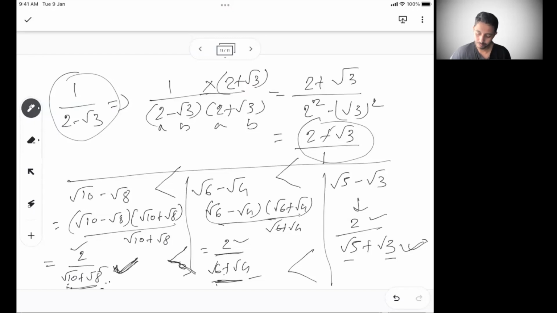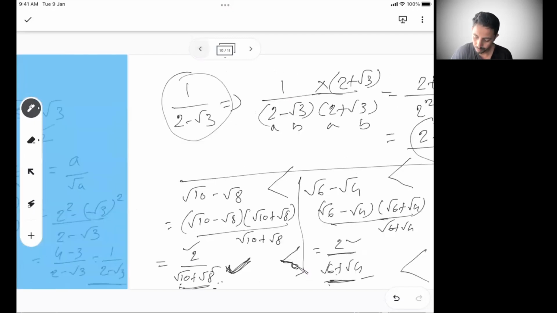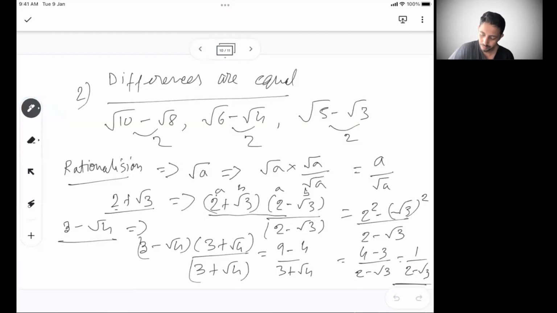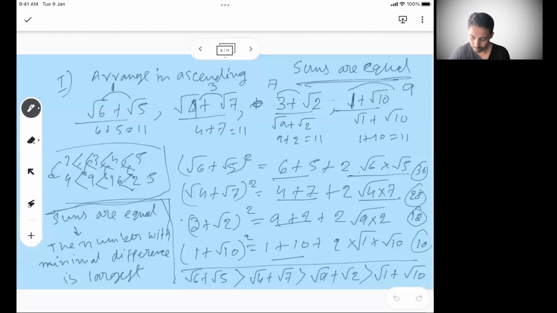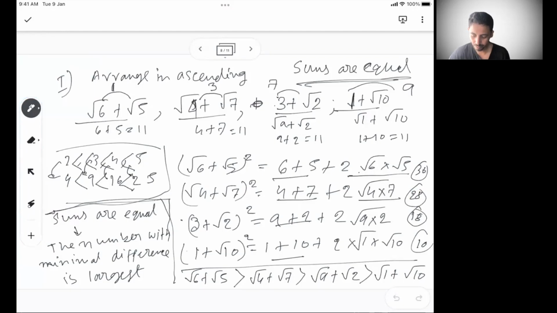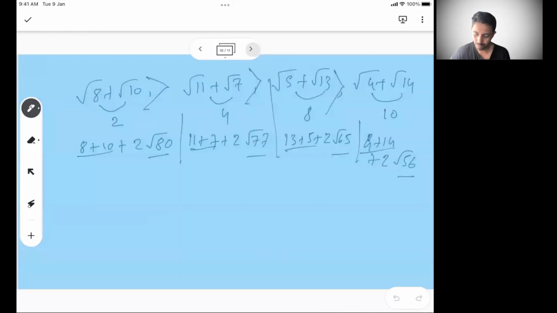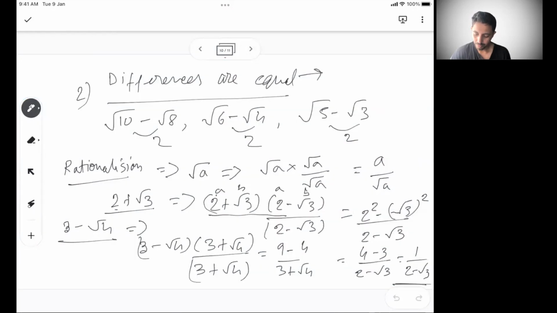So basically, then can I say, in the previous case, we said when the sums are equal, the number with minimal difference is the largest, right? When sums are equal, numbers with minimal differences is the largest.